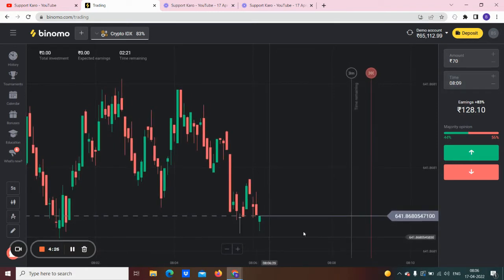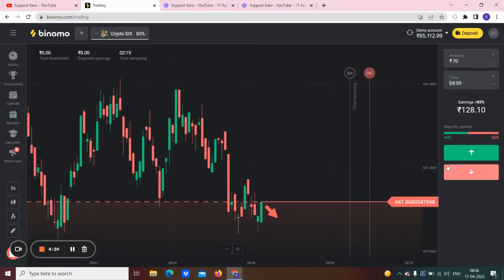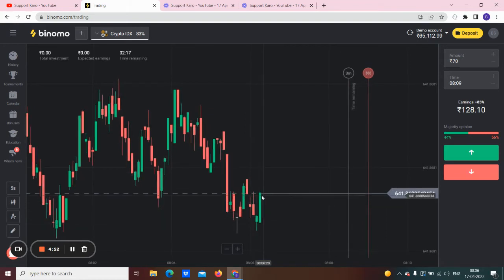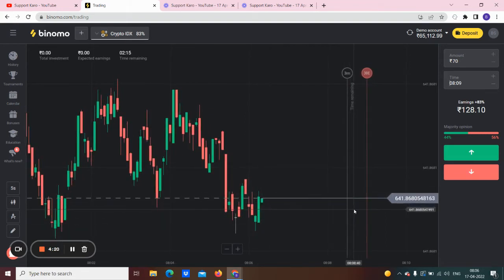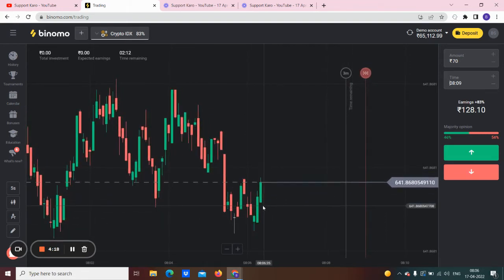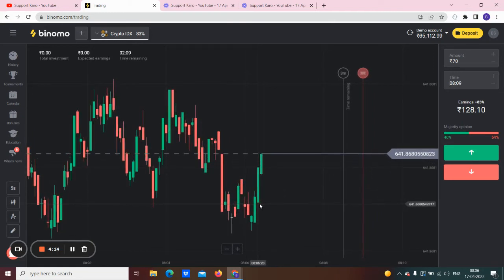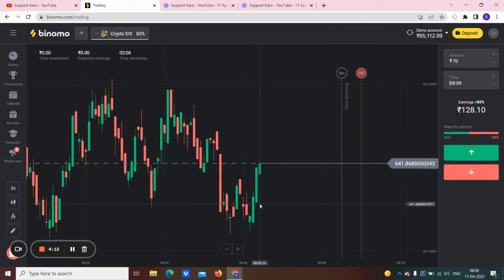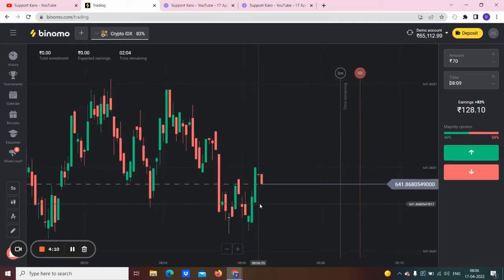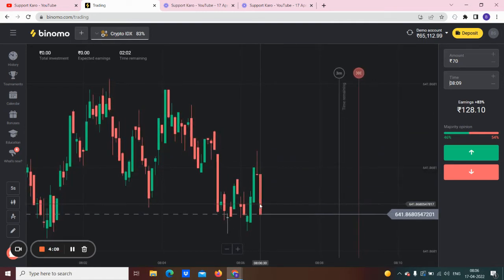So here you can see, predict the game, like when you click, then this graph will run for 3 minutes. Okay, and if within 3 minutes your prediction becomes correct, then you will win the game, and if it becomes wrong, then you will lose the game.